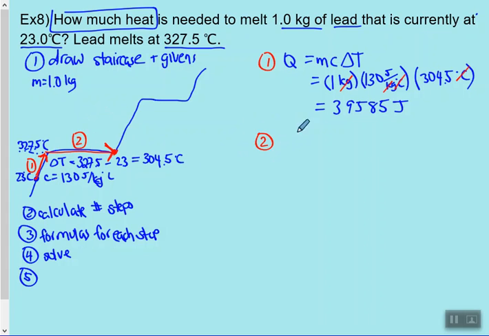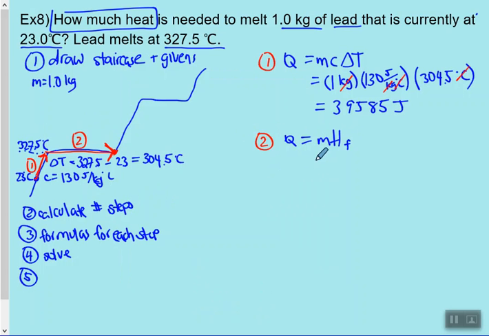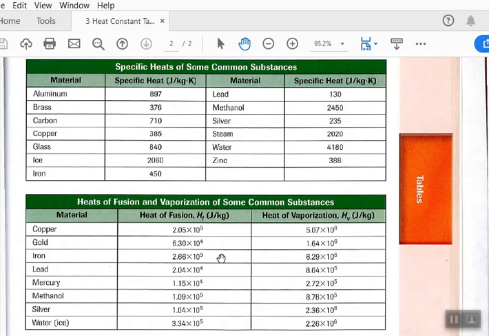So here I will need a heat of fusion. So Q equals MHF. If I was unsure, I could go back to my notes and check. Oh, right, MHF is what I'm using here. I'm doing Q equals MC delta T first, Q equals MHF second. And I have my mass, it's 1 kilogram. I just need to look up my HF now. So over here, go to your common constants, and for lead.